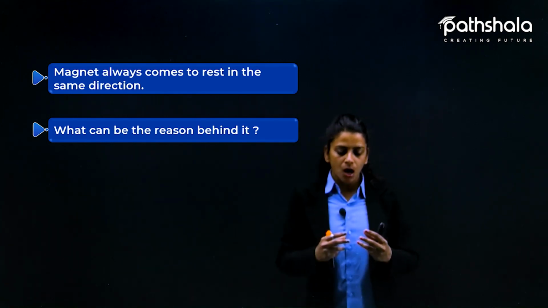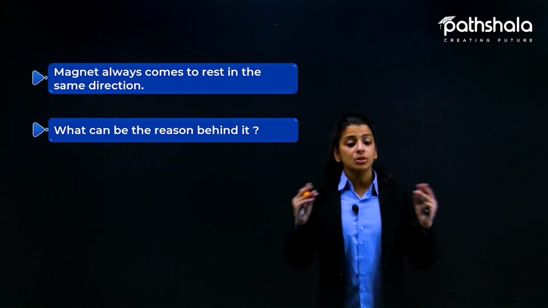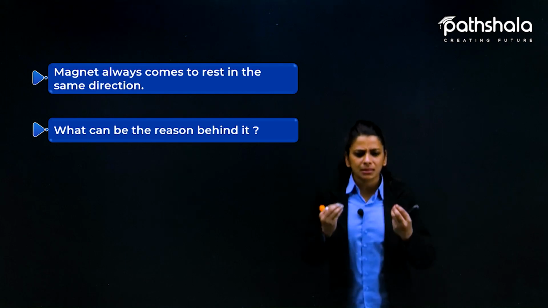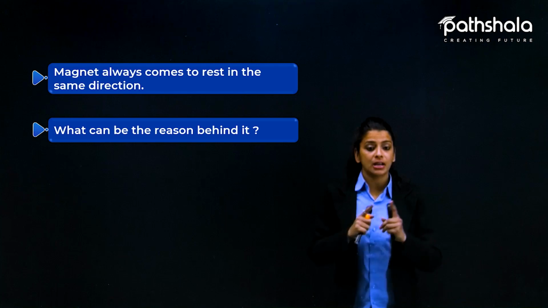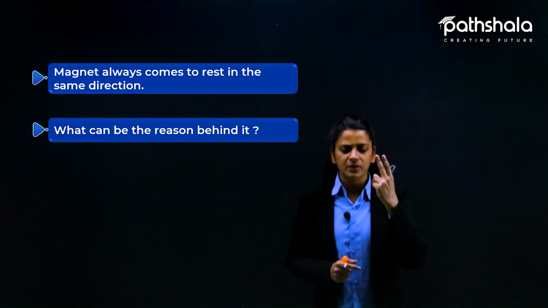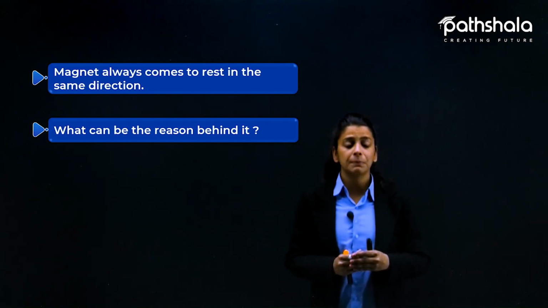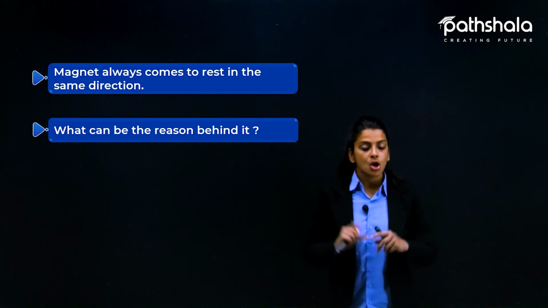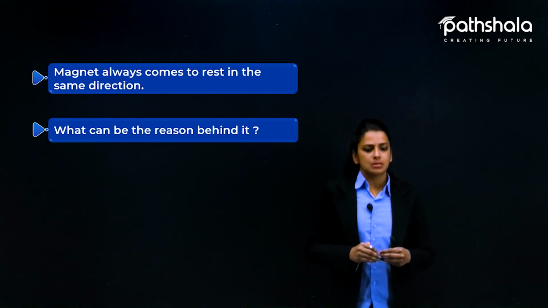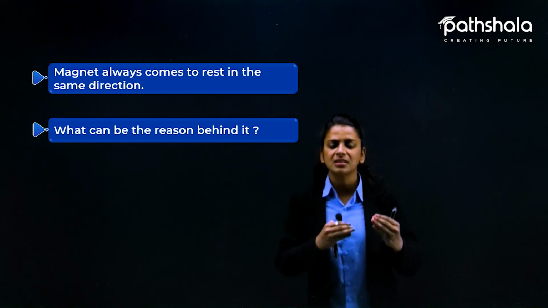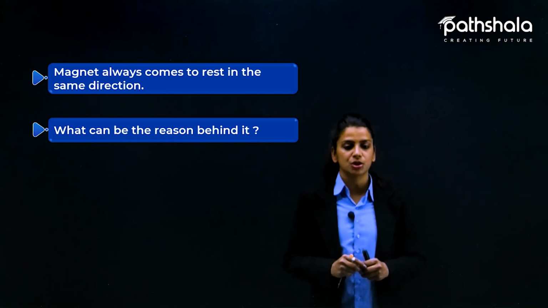All right, now let's understand the simple concept that we know कि opposites attract each other. I think many of you may be knowing this fact कि जो opposites हैं वो attract करते हैं, and similar always repel each other. रिपेल करने का मतलब है दूर जाना, और जो अपोजिट्स हैं दे अट्रैक्ट. सो व्हाई आई एम टेलिंग यू दिस? Because we are trying to understand the meaning that why magnet always comes to rest in a similar direction.